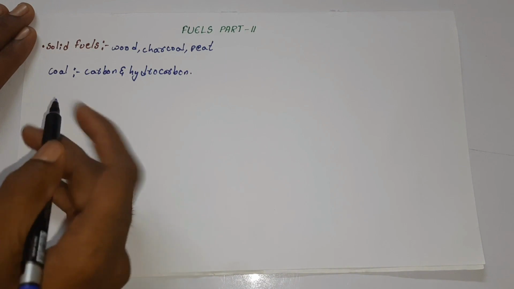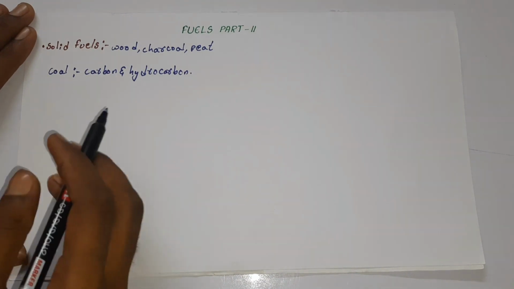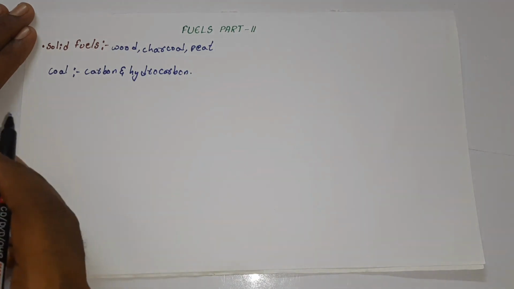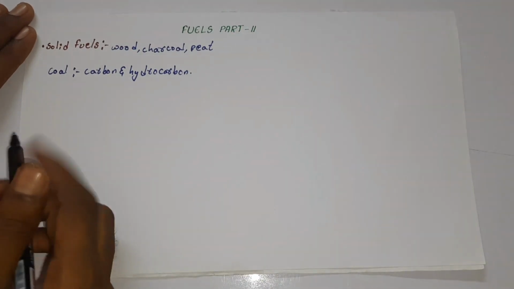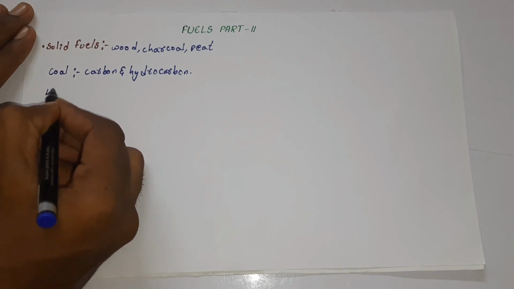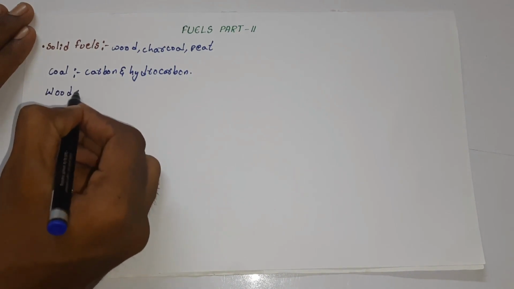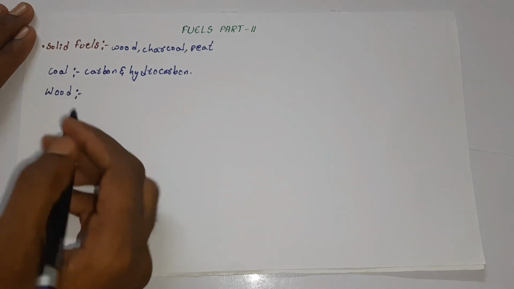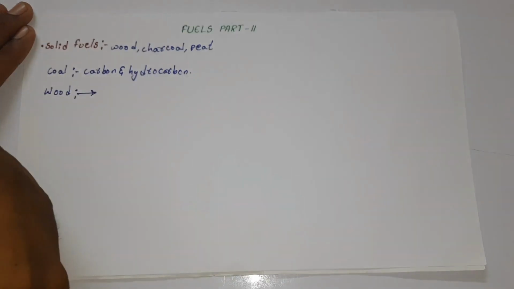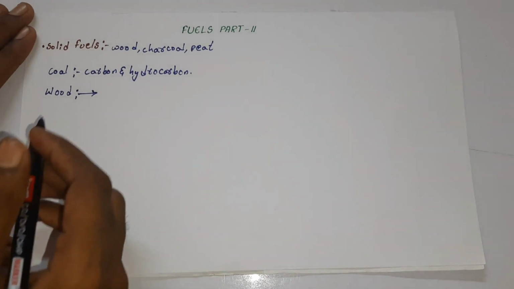So the energy present in coal is released by means of combustion. So we say that coal is a solid fuel which consists of carbon and hydrocarbon.